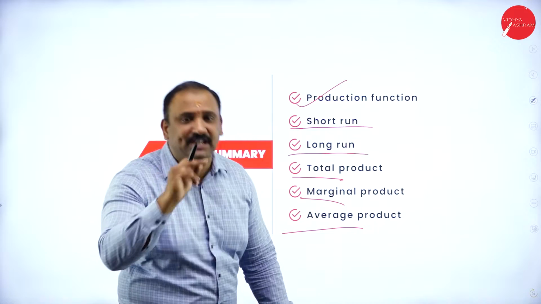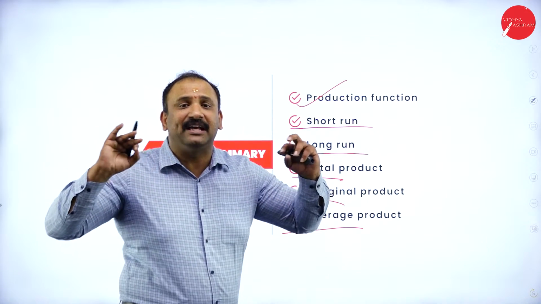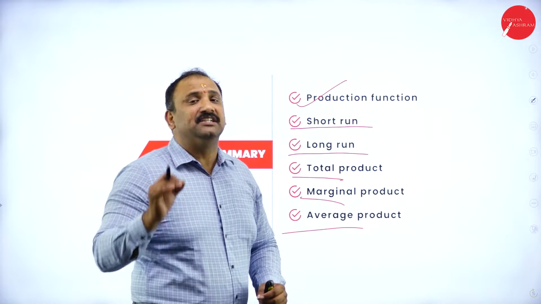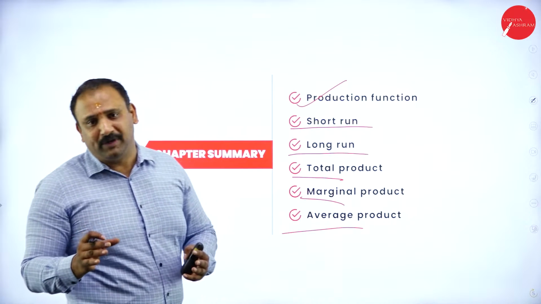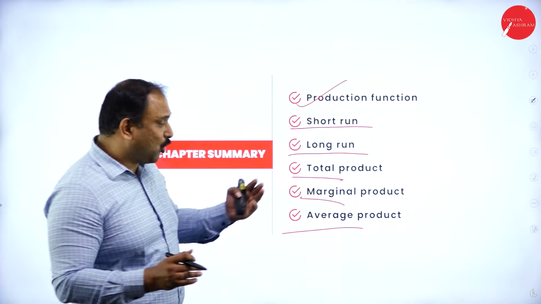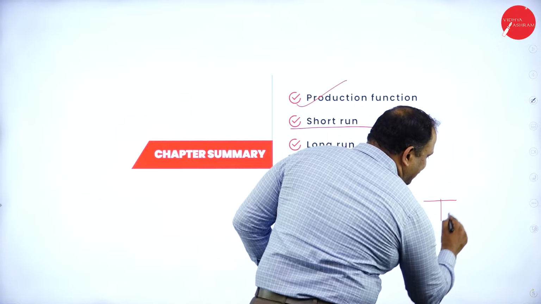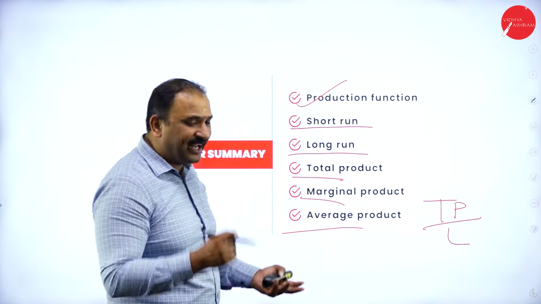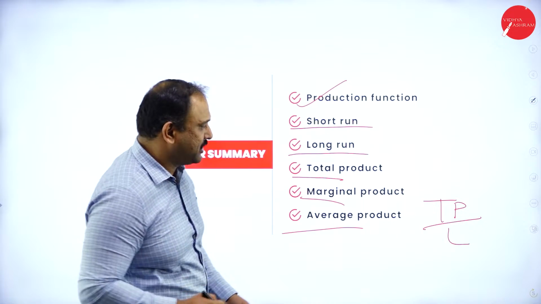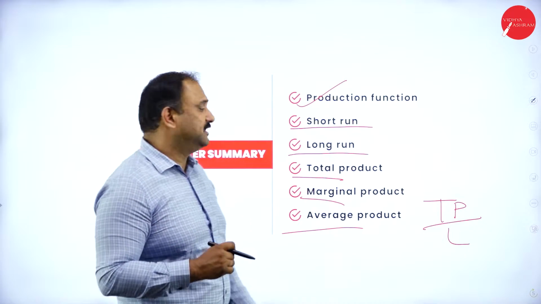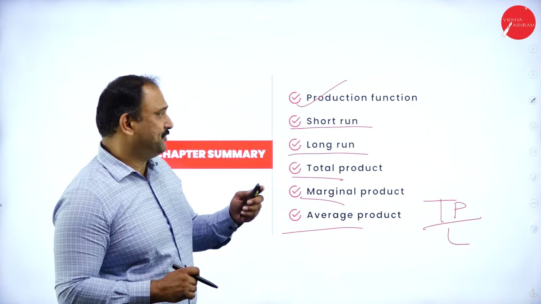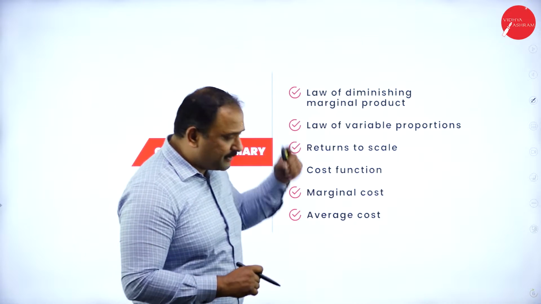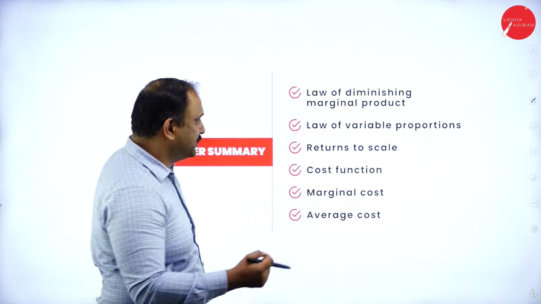What is an average product all about? The average product is all about the sum total. It's an average value. So we are going to talk about total product divided by the factor called L, that is the labor here, or it can be any other factor that is used in the production process. So this is the total, marginal and average product, followed by the law of diminishing marginal product, which we are going to see.